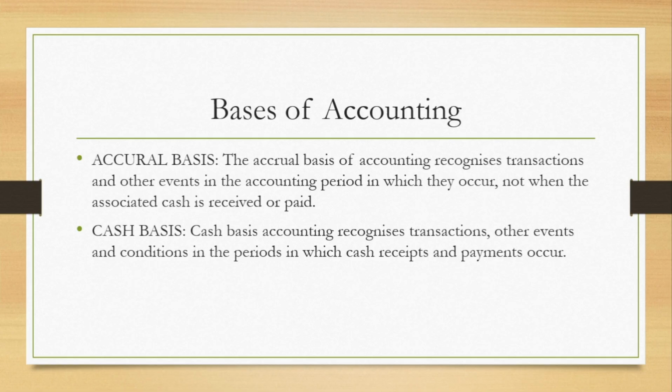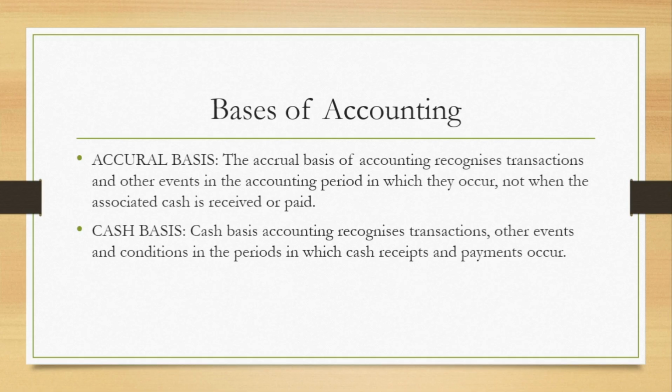Accrual basis is in the period in which they occur, not when cash is received or paid. While the cash basis does not look at the period in which they occur; what concerns us is when cash is received or cash is paid. And let's now look at it, for example, concerning revenue. Let's take an example of revenue.